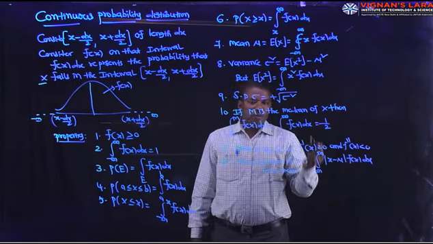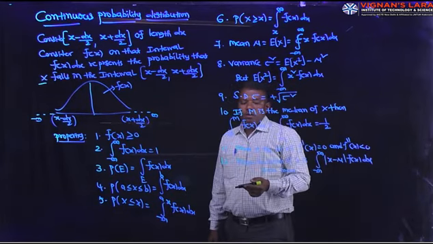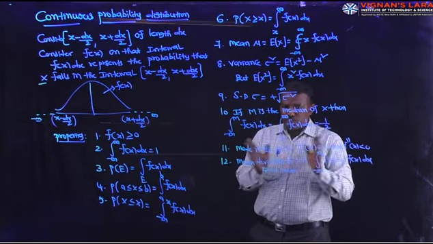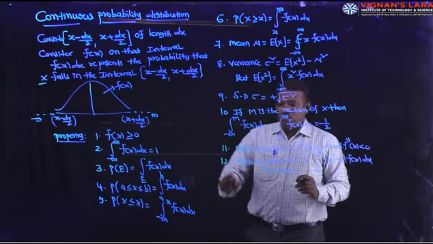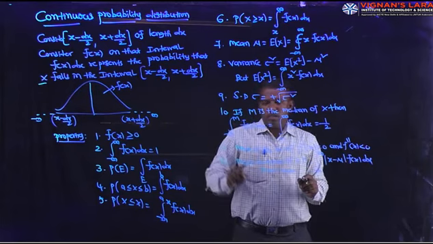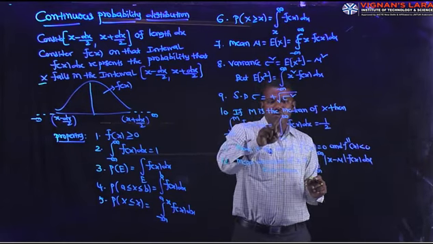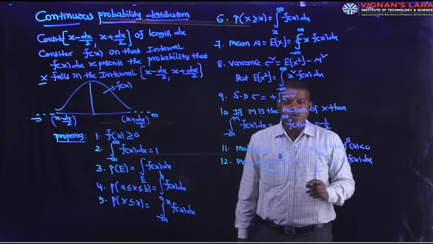And what about the median of a continuous random variable? Median means half. It divides the total distribution into two equal parts. So let M be the median of X, then minus infinity to M f of x dx equals M to infinity f of x dx equals 1 by 2.